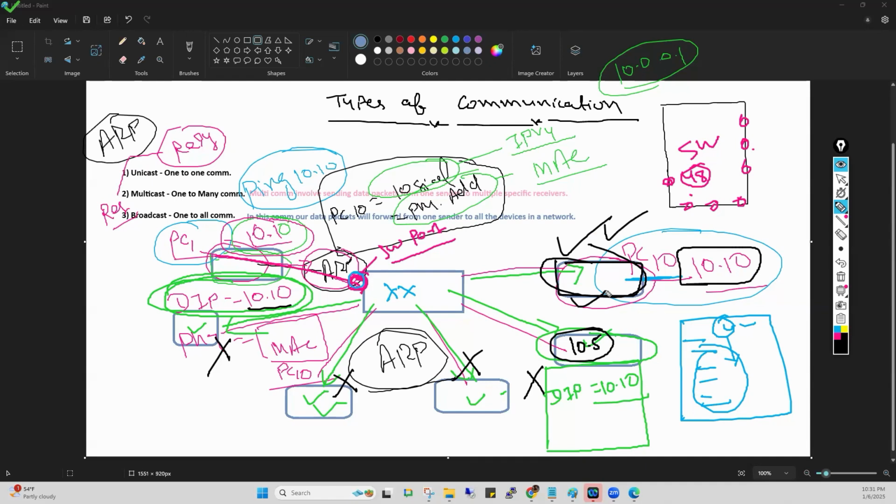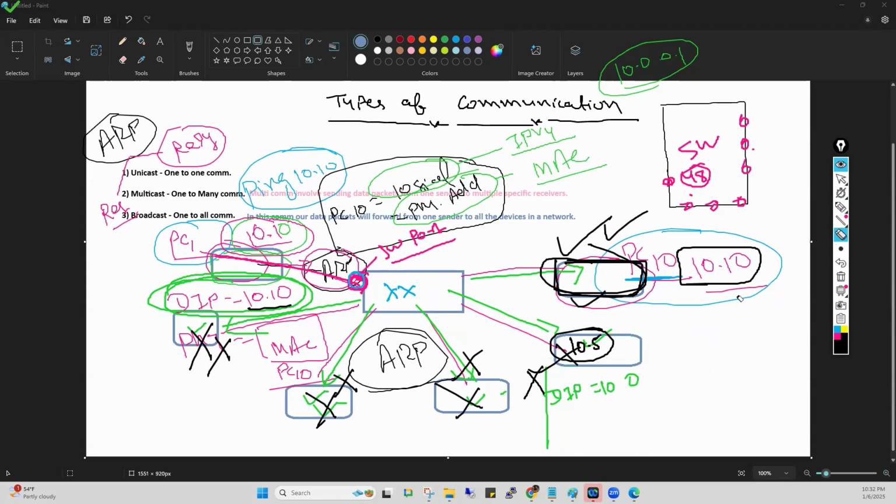It means this is the only PC responsible for the ARP reply. Who will generate the ARP reply? Getting my point, everyone? Do you all understand? Yes or no? Right now, these PCs are not going to generate the ARP reply because these PCs dropped that packet. And this PC will generate the ARP reply.